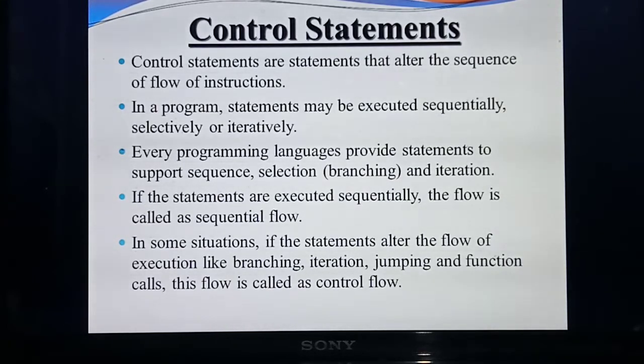Sometimes the program needs to execute line by line, that is order by order: first line, second line, third line. That is sequentially. Sometimes selectively. Selectively means only a particular selected number of lines need to execute. Sometimes iteratively. Iteratively means some set of lines need to execute again and again. Understood?